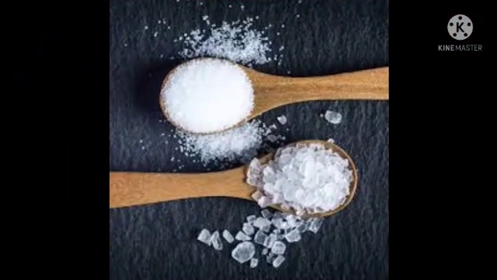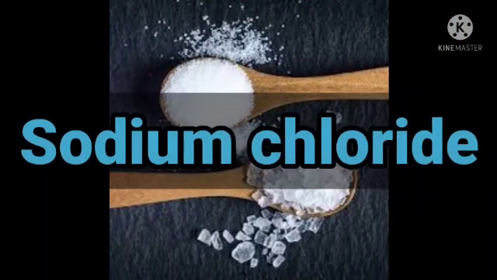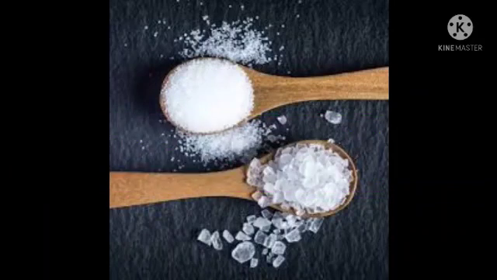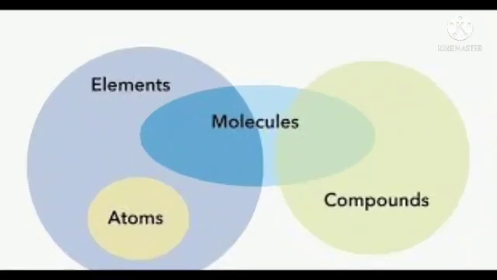And next example, table salt. The chemical name of table salt is sodium chloride. Sodium and chlorine elements are present. It is used as an essential component of our daily diet, and as a preservative for meat and fish.